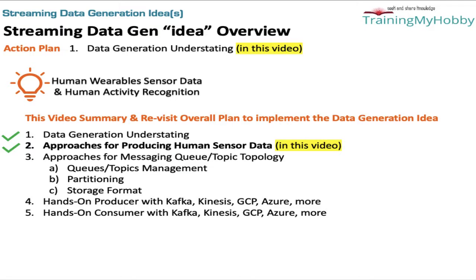This is the last slide where we are revisiting our overall plan for the data generation idea. With this video, we completed the second planned activity, that is approaches for producing human sensor data. In the next videos, we discuss more technically about streaming messaging topic management like Kafka topic or GCP PubSub or AWS Kinesis and its related subject matter.